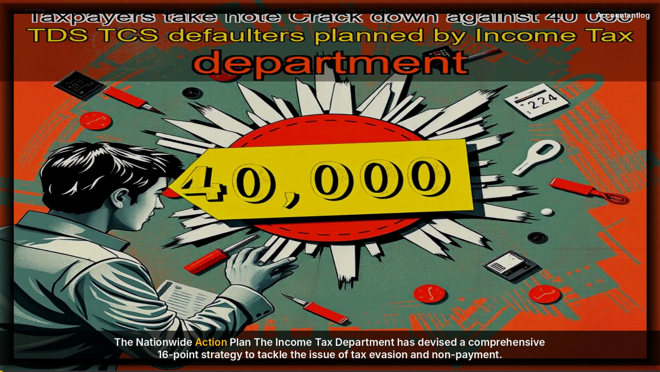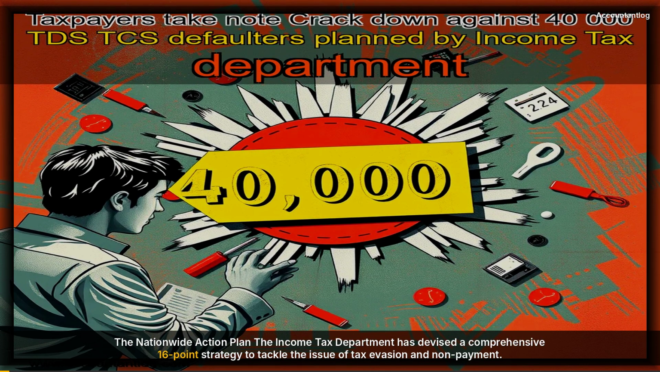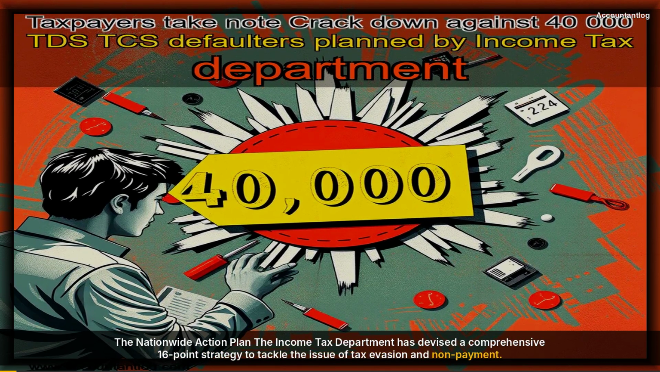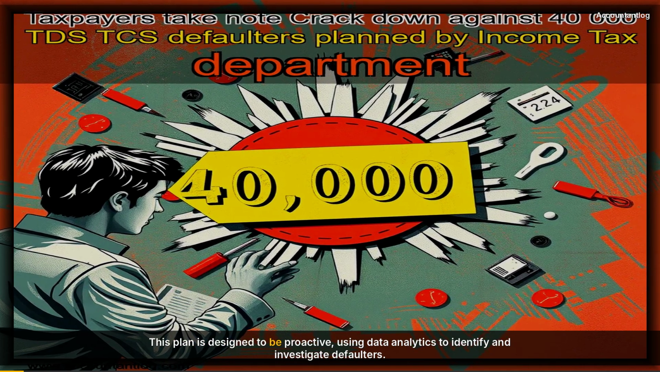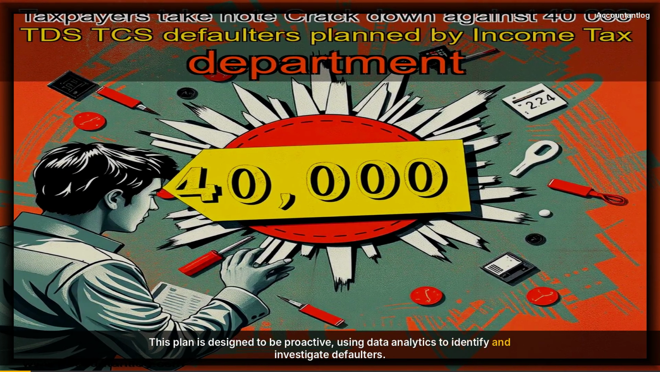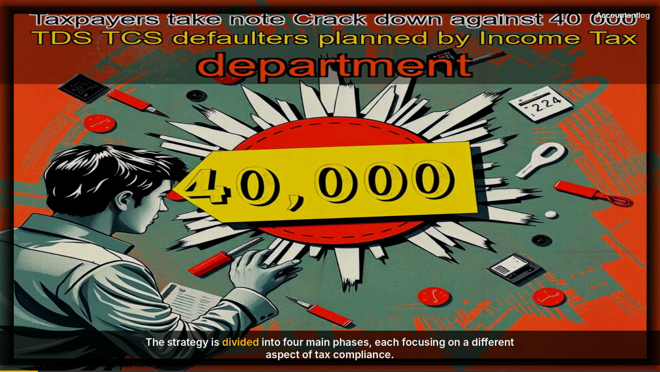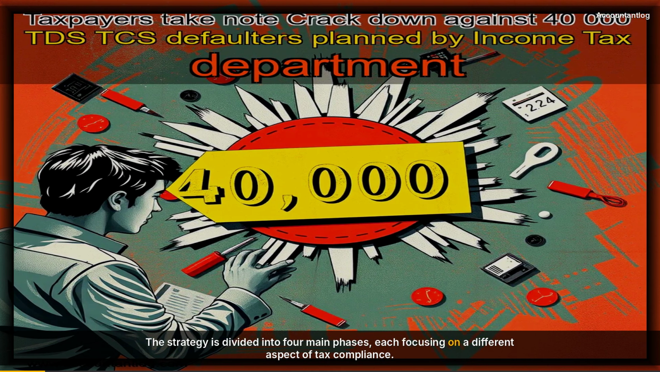The nationwide action plan. The Income Tax Department has devised a comprehensive 16-point strategy to tackle the issue of tax evasion and non-payment. This plan is designed to be proactive, using data analytics to identify and investigate defaulters. The strategy is divided into 4 main phases, each focusing on a different aspect of tax compliance. Phase 1. Data analysis and identification.